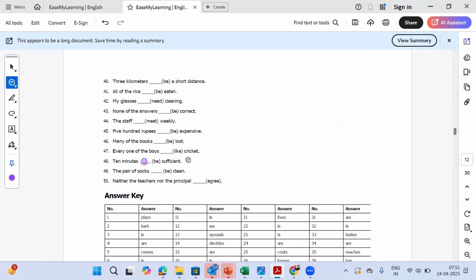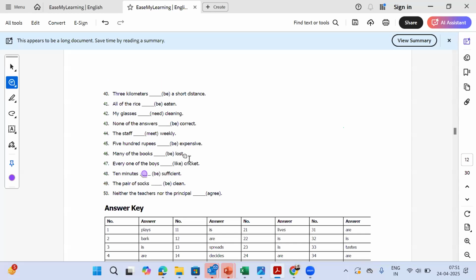Now the next question which we will look at is question number 50. Neither the teachers nor the principal dash. Agree is the verb which is being used. What is the correct answer? So this again we are getting different answers. So Vaibhav is saying "agree".